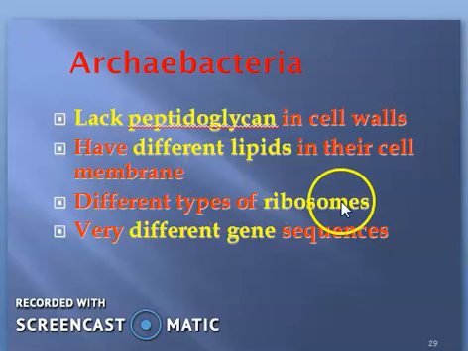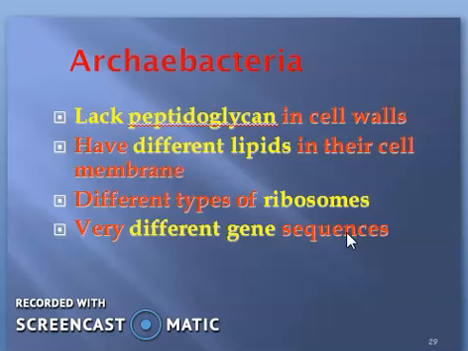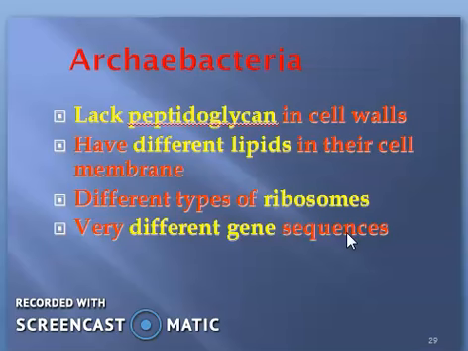Then different types of ribosomes are also seen in the archibacteria. Very different gene sequencing. So the gene sequence is also different from the other bacteria in archibacteria. Why? Because they are found in extremely harsh, unsuitable or unfavorable conditions, and they are anaerobic, due to which they have different gene sequencing than the normal bacteria.